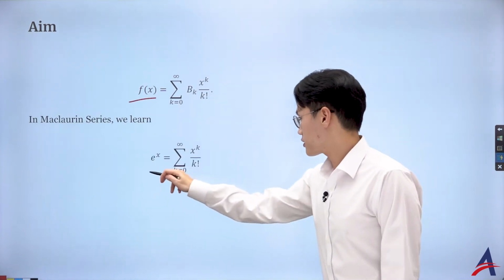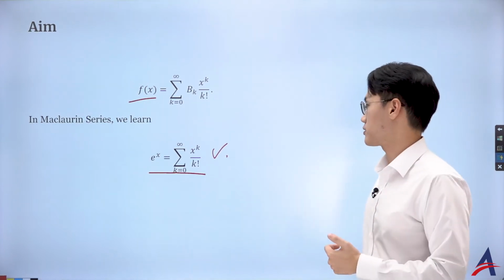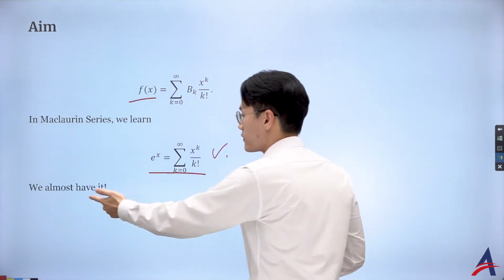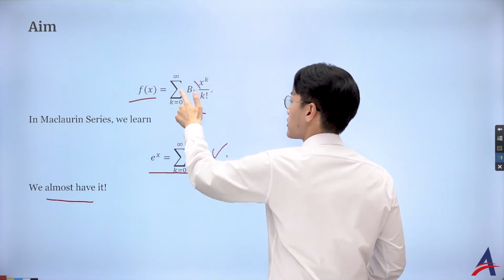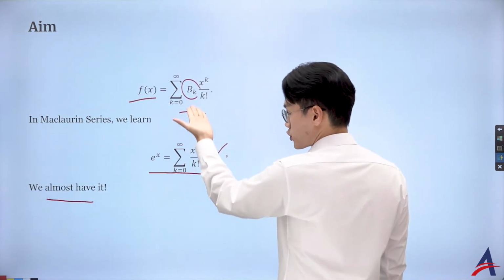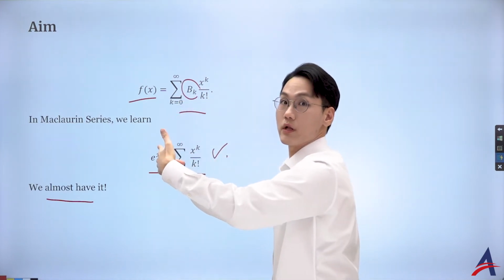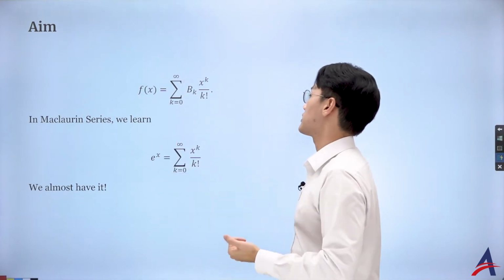But in the Maclaurin series, yes, as you can see, we see this definition of the exponential function using this power series, and maybe we almost have it. It's looking very, very similar other than the coefficient. And let's see how we can actually associate this almost exponential form with this function that we would like to derive. Okay, let's have a look.